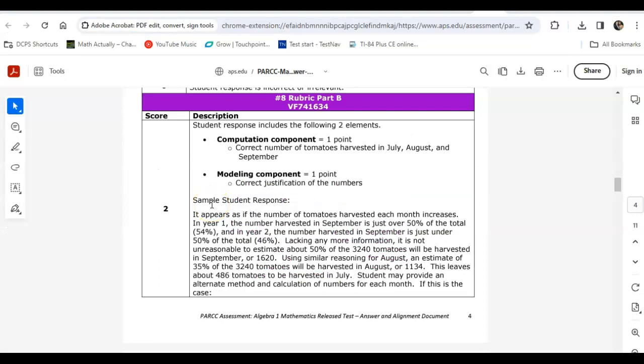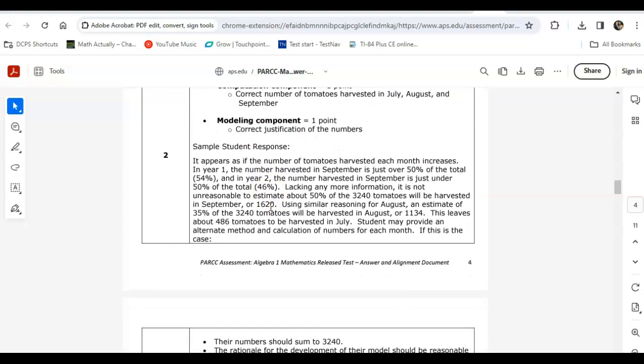So this is the rubric that they use to score this. And notice that this is out of 2 points. So you need to have correct computation, meaning you calculated things correctly. And the modeling component means you explained, right? You have correct justification, so you explained adequately. So here, I started by looking at the first month, right? July, August, and September. The sample student response starts with comparing September. That's fine. You can start with any month. It doesn't matter.